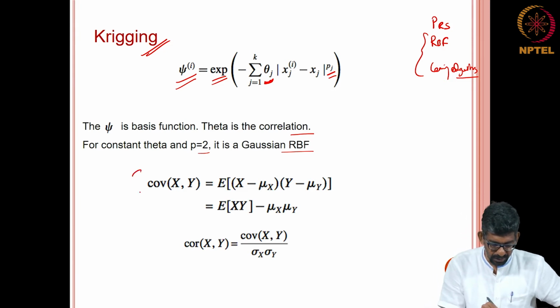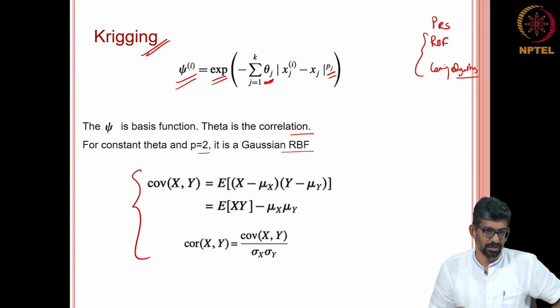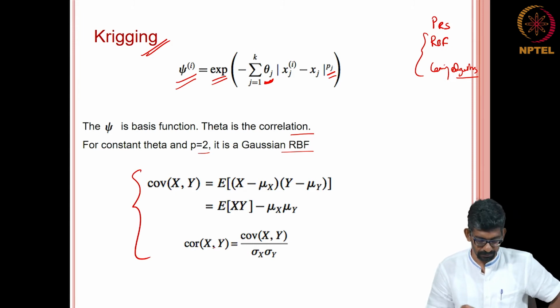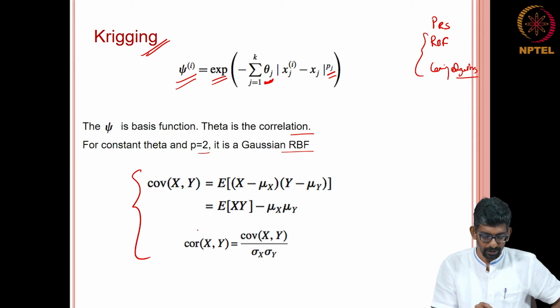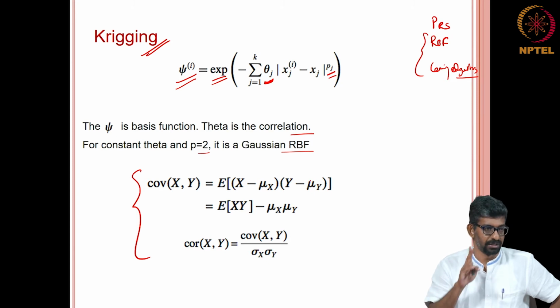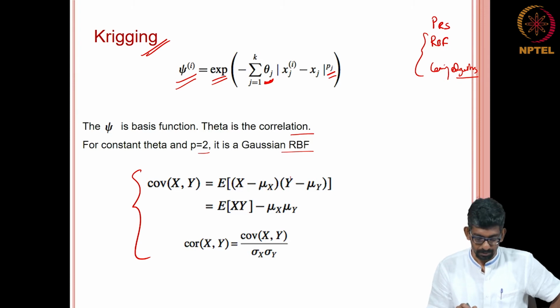For you to appreciate this a little bit, you need to know the covariance function and the correlation, basically the correlation coefficient. What is the covariance? Say there are two variables, x and y: each x with respect to its mean, product of each y with respect to its mean. You take an expected value of this entire set of data, that gives you your covariance.